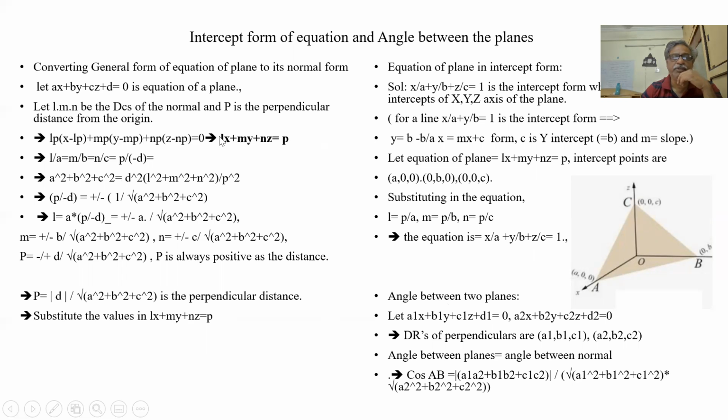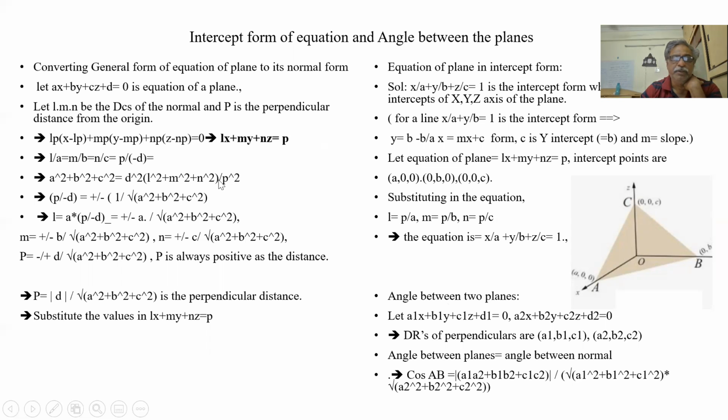So these two equations are the same. When I compare them, L by A is equal to M by B is equal to N by C is equal to P by minus D. It can be equal to some constant K also. So when I equate, a square plus b square plus c square, what I'm getting is d square by p square into L square plus m square plus n square, which is equal to 1.